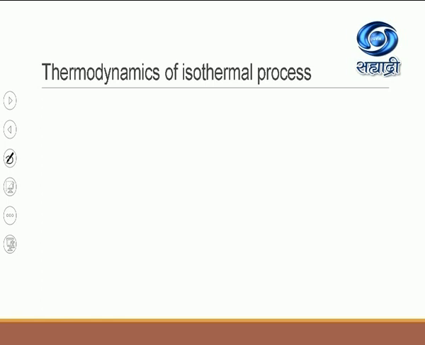What is the first law of thermodynamics? Q is equal to delta U plus W. Whatever heat energy supplied to the system, part of the energy is utilized to change the internal energy, and remaining part of the energy is utilized to do some work.